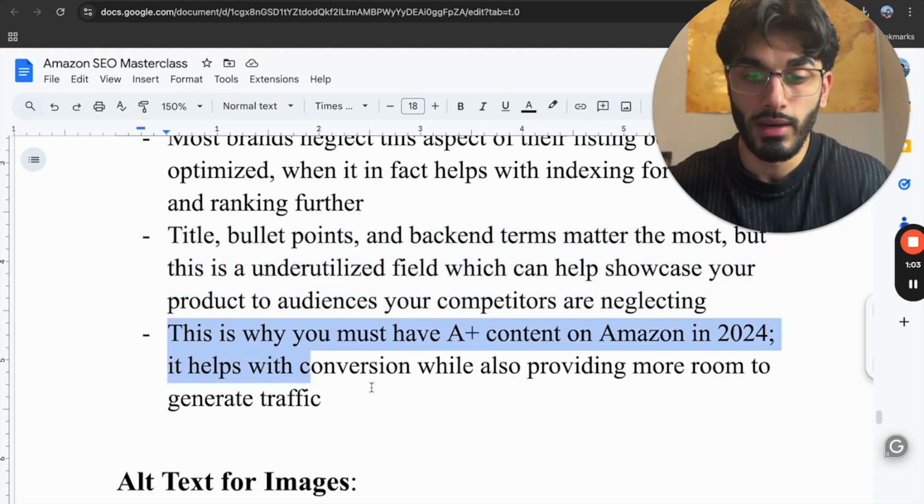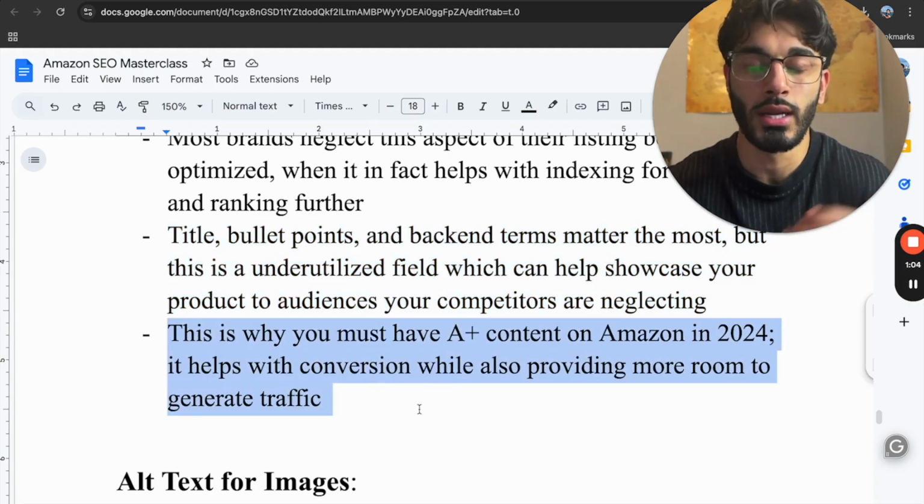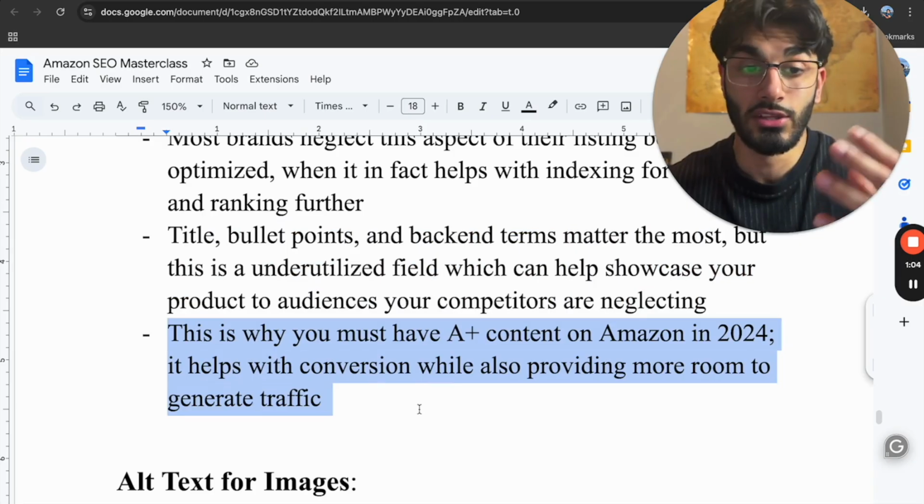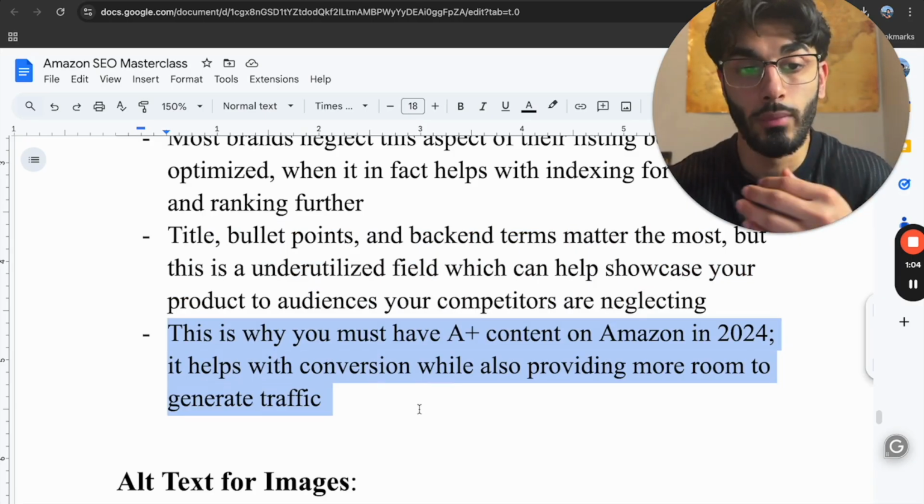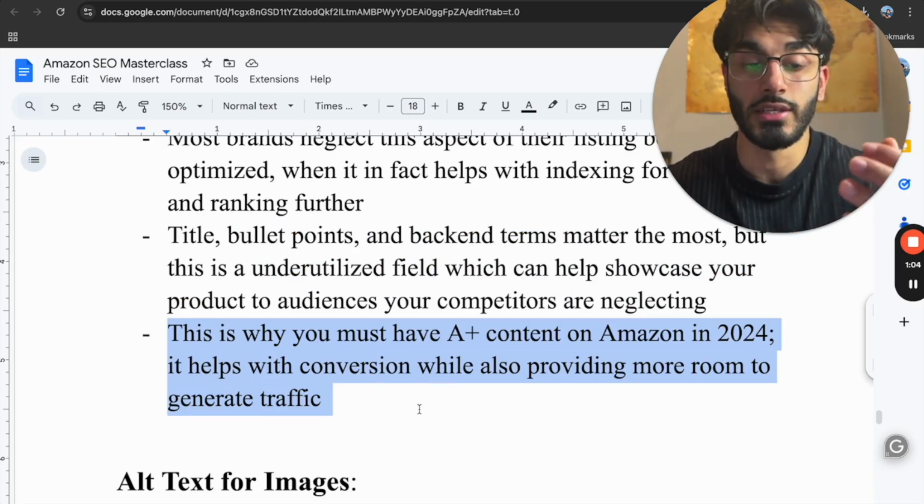This is also why you must have A+ content on Amazon in 2024. Although A+ content helps with conversion, it looks really good, but it also gives you more room and real estate to SEO optimize your listing, which we need to have in 2024.